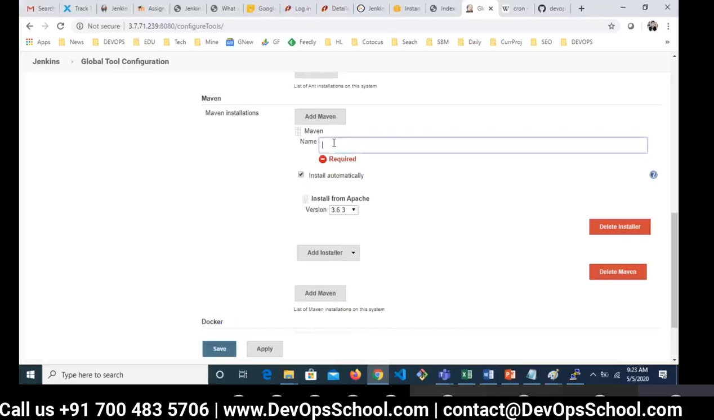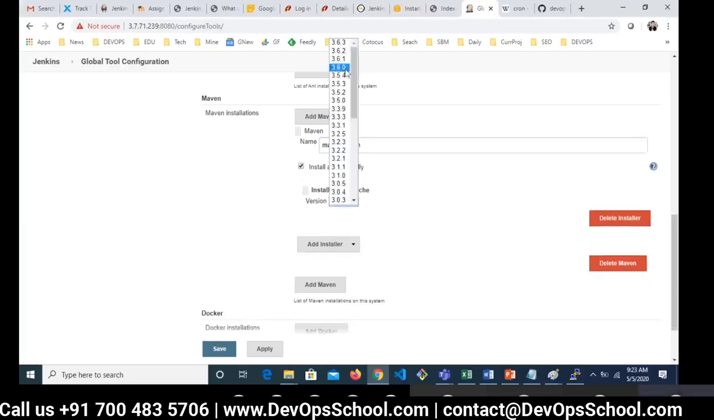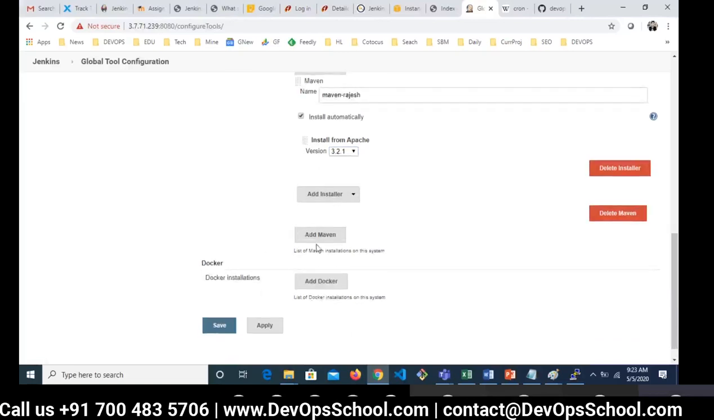Now, I will name this Maven Rajesh. And which version do you want? I'll go for 3.2.1. There are a few other options as well. If you want to add more Maven, you can see my cursor. This is the one: Add Maven.